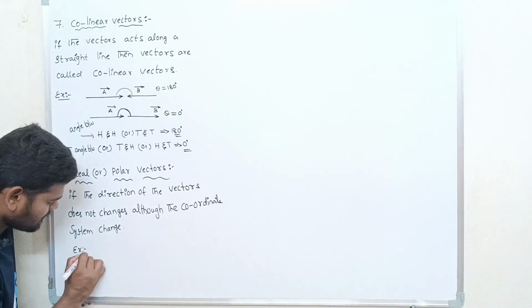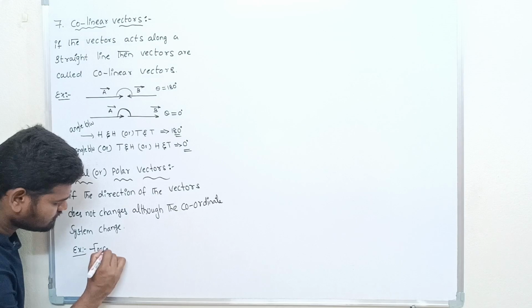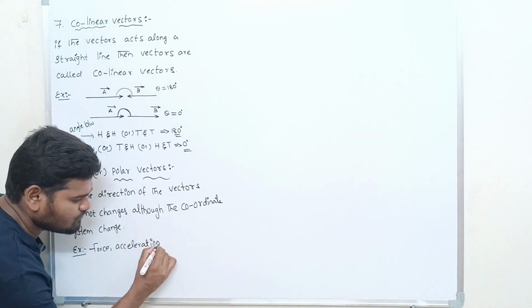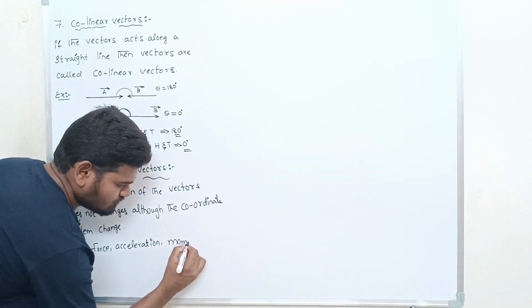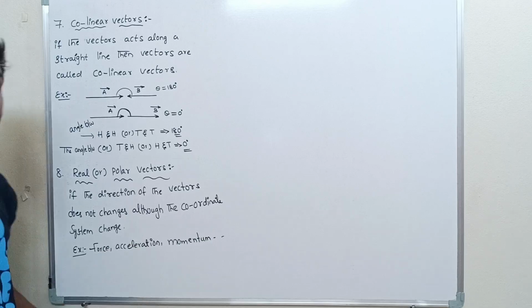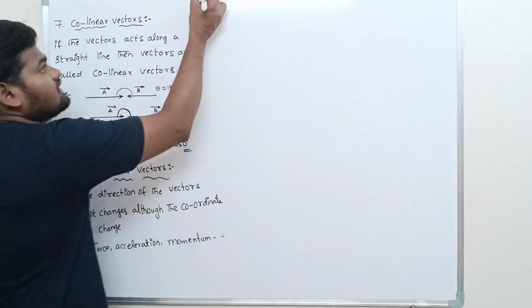Examples: force, acceleration, momentum, and so on. So these are the examples for polar or real vectors. Okay, right.